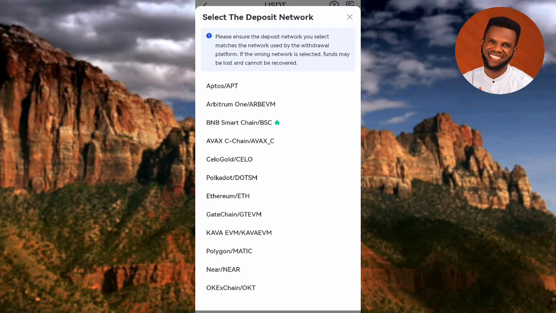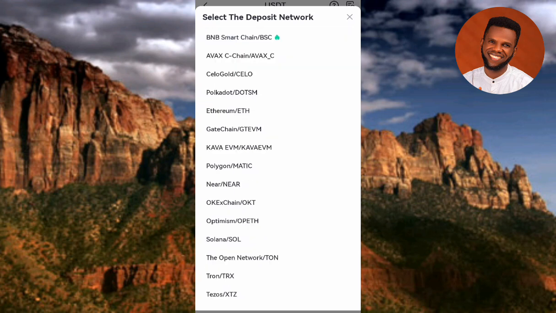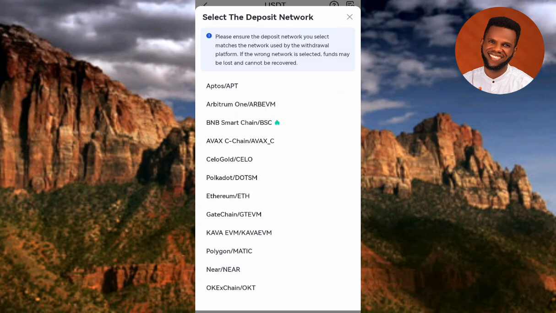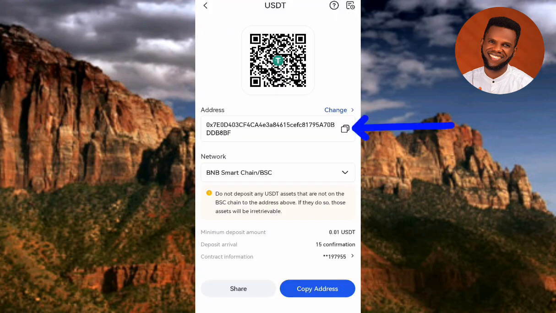So guys, now you can see it's loading. So guys, here's the next step. You have to choose the right deposit network. You can see here there are various networks. So what you have to do now is to choose whichever one you want to use as the withdrawal platform. So let me choose BNB Smart Chain.